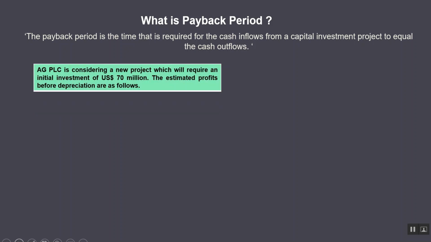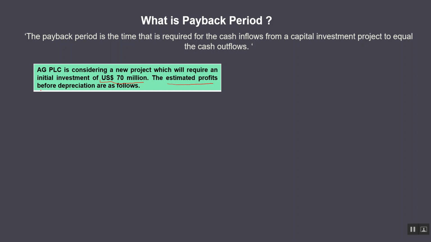AG PLC is considering a new project which will require an initial investment of $70 million. The estimated profits before depreciation are as follows. So this is very important.